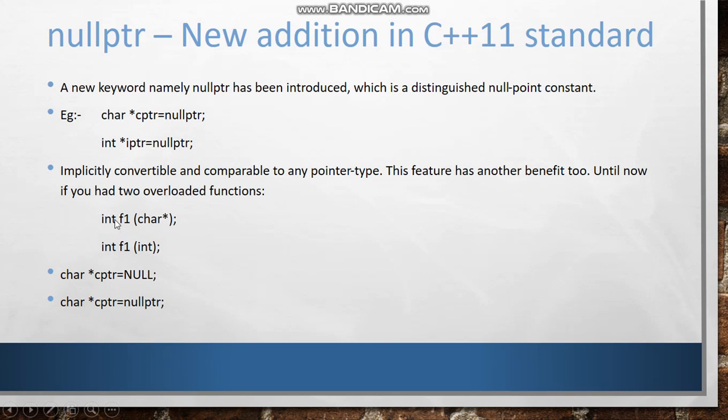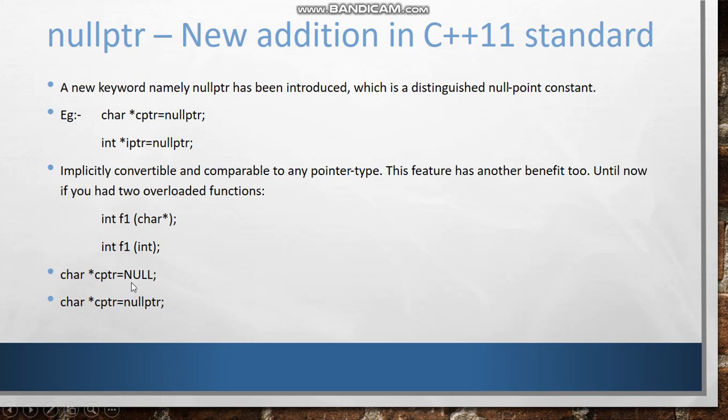So if you write like this way, and again if I write the same with the integer, this would give an error. But if I write different arguments inside the parenthesis, then that thing is called overloading, which we had learned in the previous video. So this is allowed as this pointer has a different argument than that of the second function. So when we call this function, it will go to the specific function according to the argument we have given.